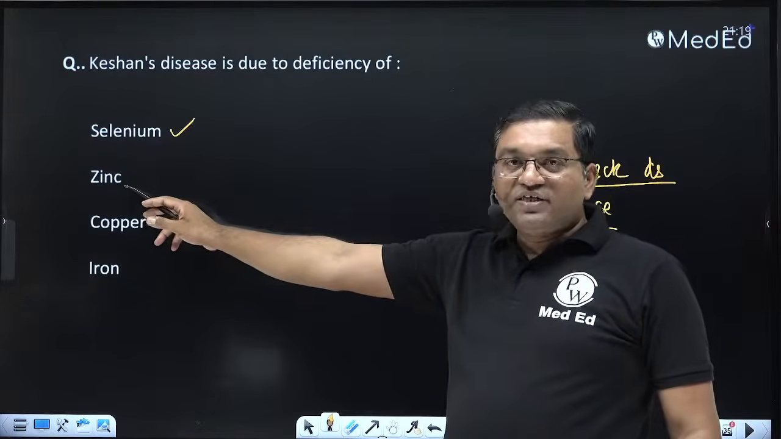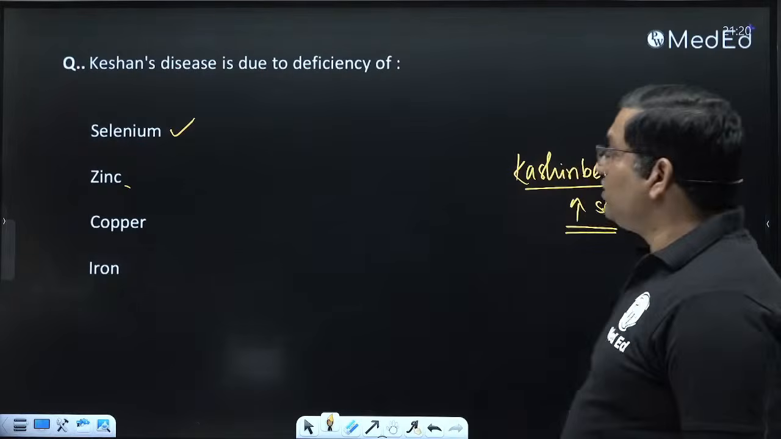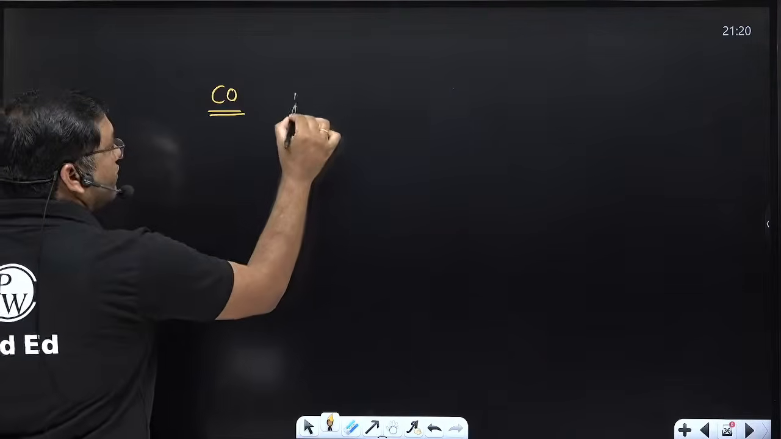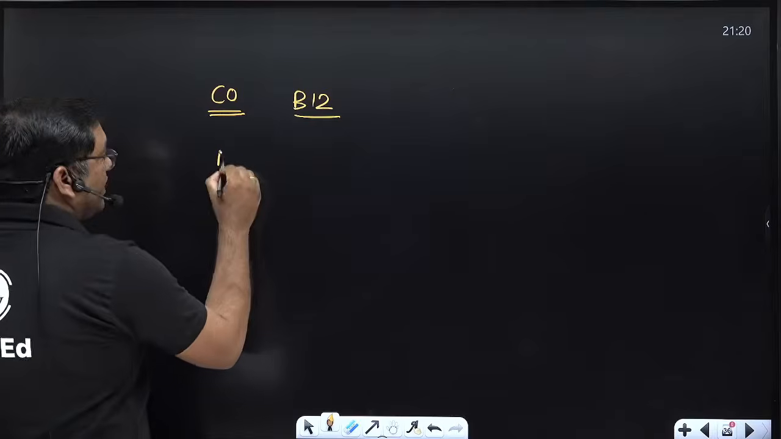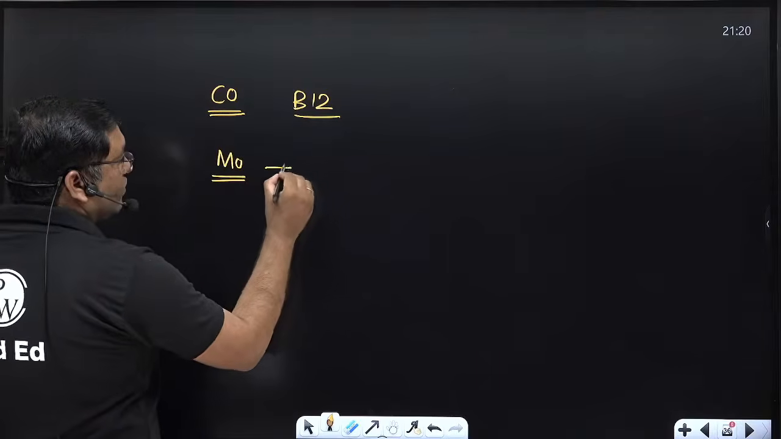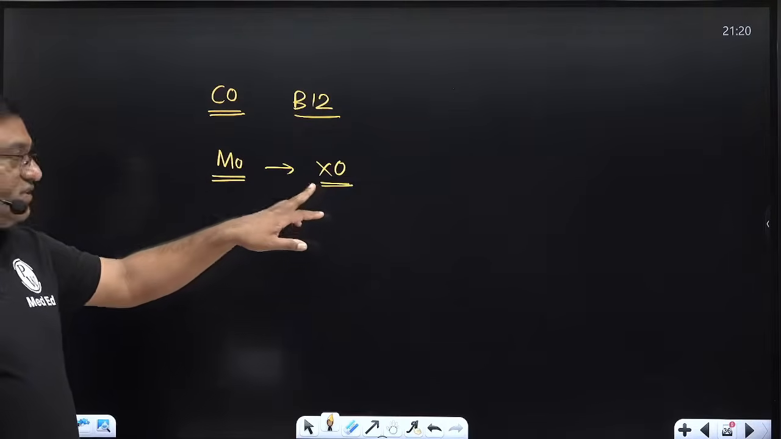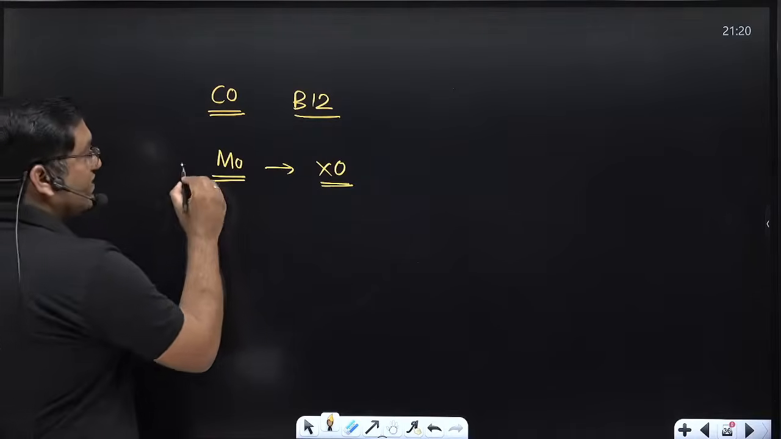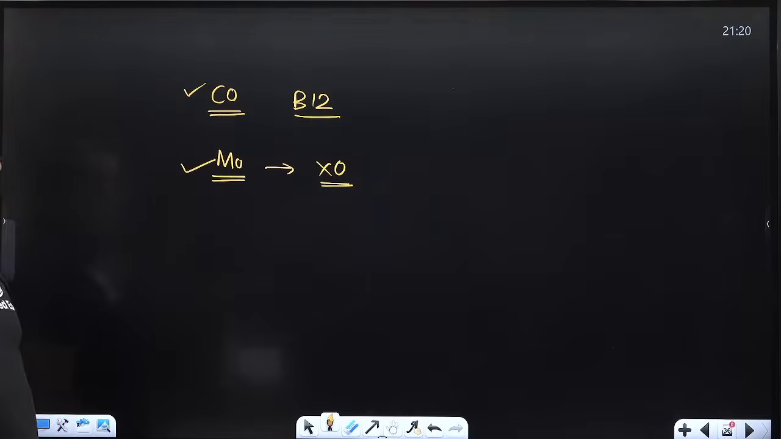Zinc causes acrodermatitis enteropathica. Copper metabolism: Wilson's disease, Menkes disease. Iron deficiency: anemia. Some MCQs: cobalt is required for B12. Then molybdenum is required for xanthine oxidase activity, which is important for purine nucleotide degradation. Xanthine oxidase is the target of the drug allopurinol. So molybdenum is required for xanthine oxidase, and B12 requires cobalt.